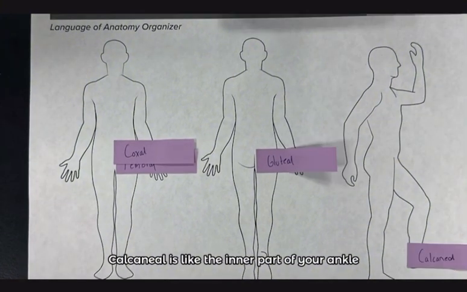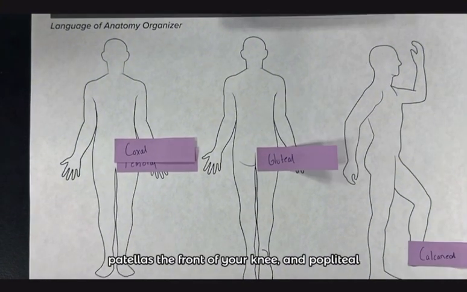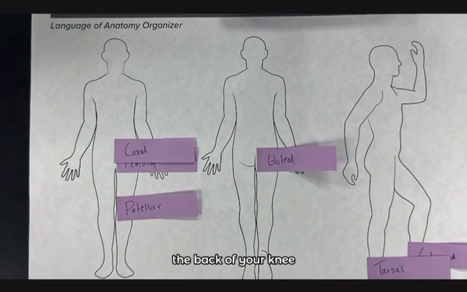Calcaneal is like the inner part of your ankle. Tarsal is on the outer part. Patellar is the front of your knee, and popliteal is the back of your knee.